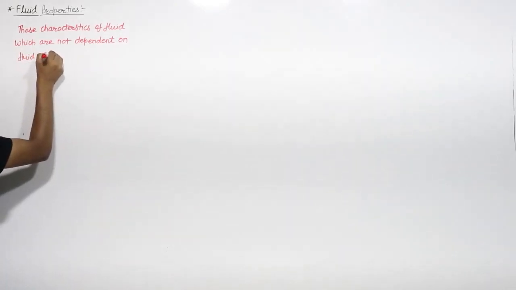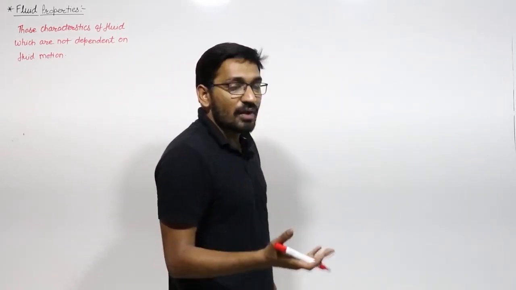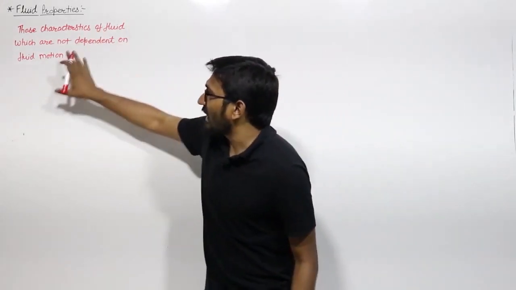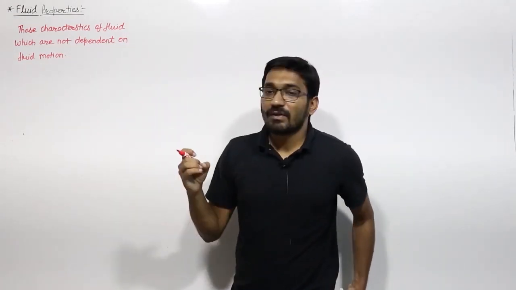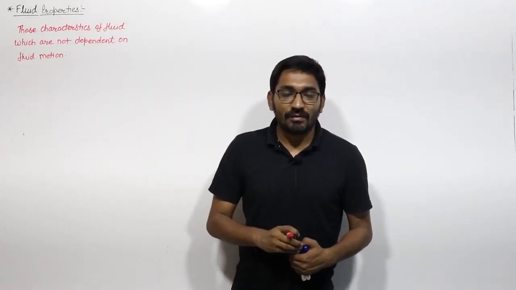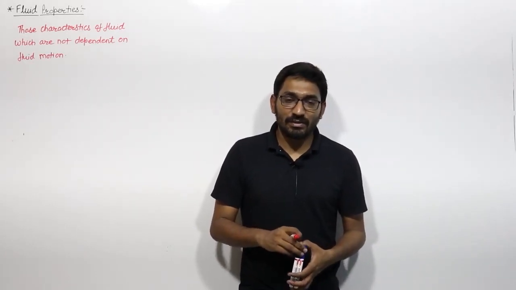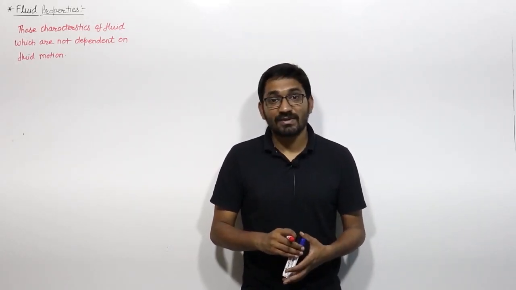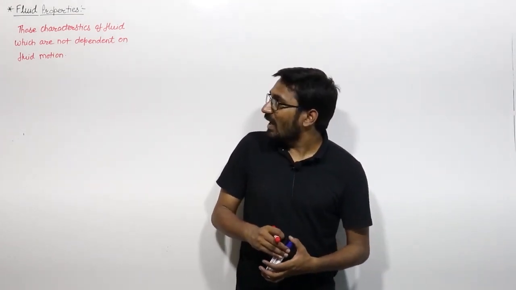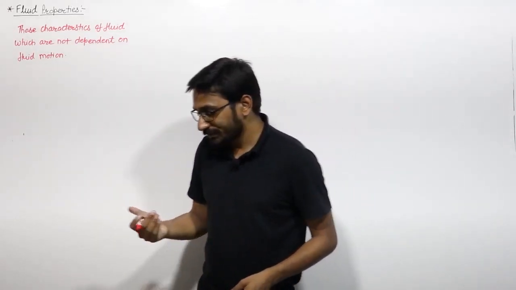Whether the fluid is moving or not, with whatever velocity or acceleration, those characteristics which are not dependent on the fluid motion are known as properties. We already discussed in thermodynamics that properties are those characteristics which we require to define the state of a system, right? Its pressure, its temperature, and so on. Like that, there are some fluid properties which we have to define for a fluid.